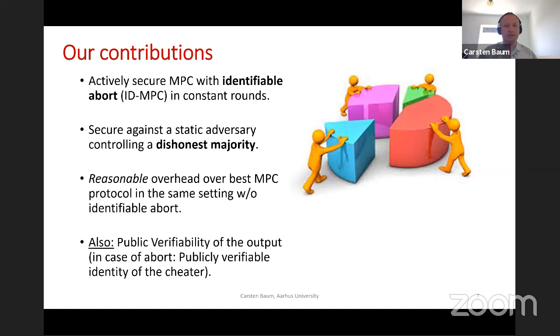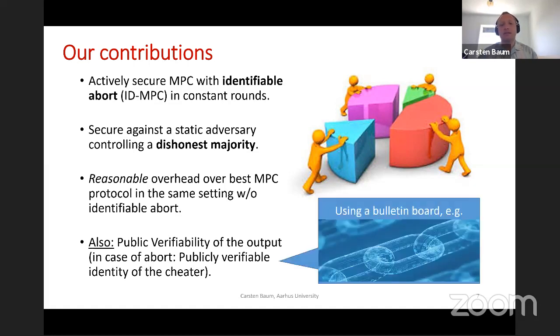And in our work, we also show that you can achieve public verifiability of the output, or public verifiability of the identity of the cheater, in our construction if you use a bulletin board, such as, for example, a blockchain in this setting. But in this talk, due to the lack of time, I'm only going to talk about identifiable abort and not how to get to the public verifiability setting.